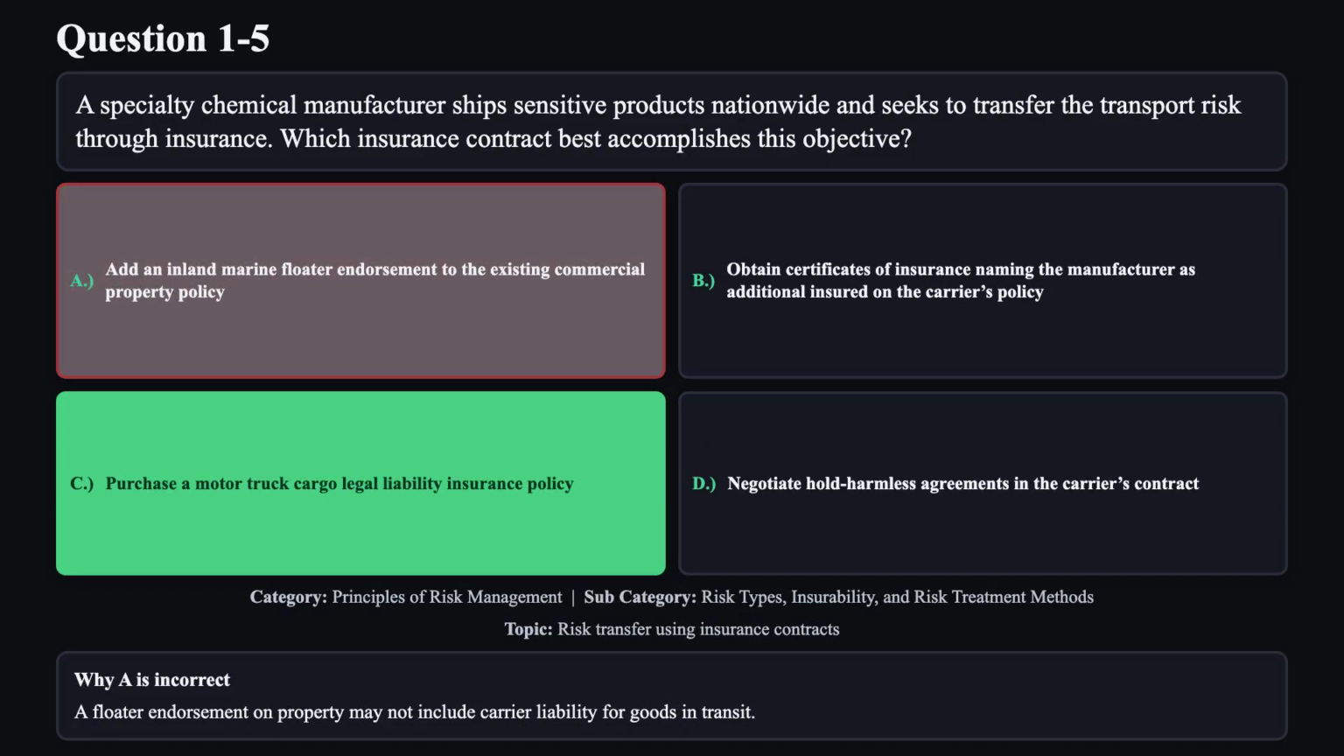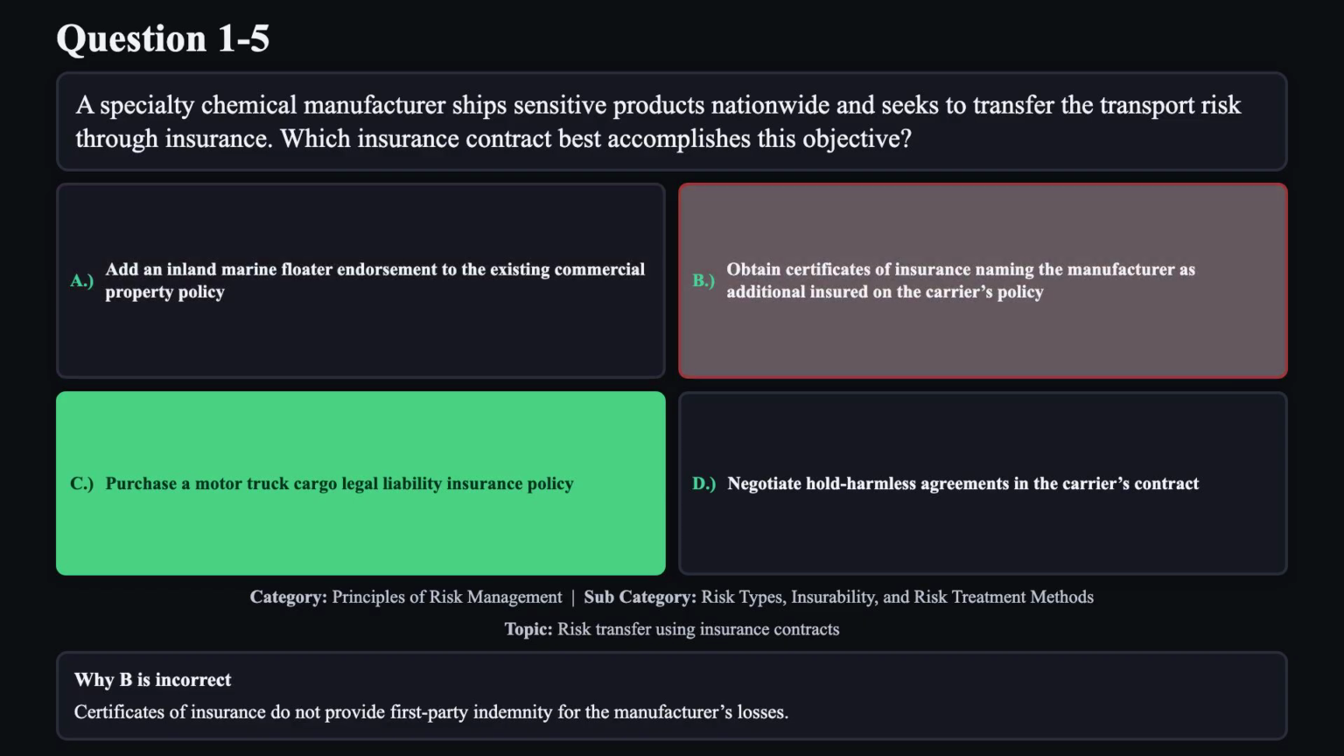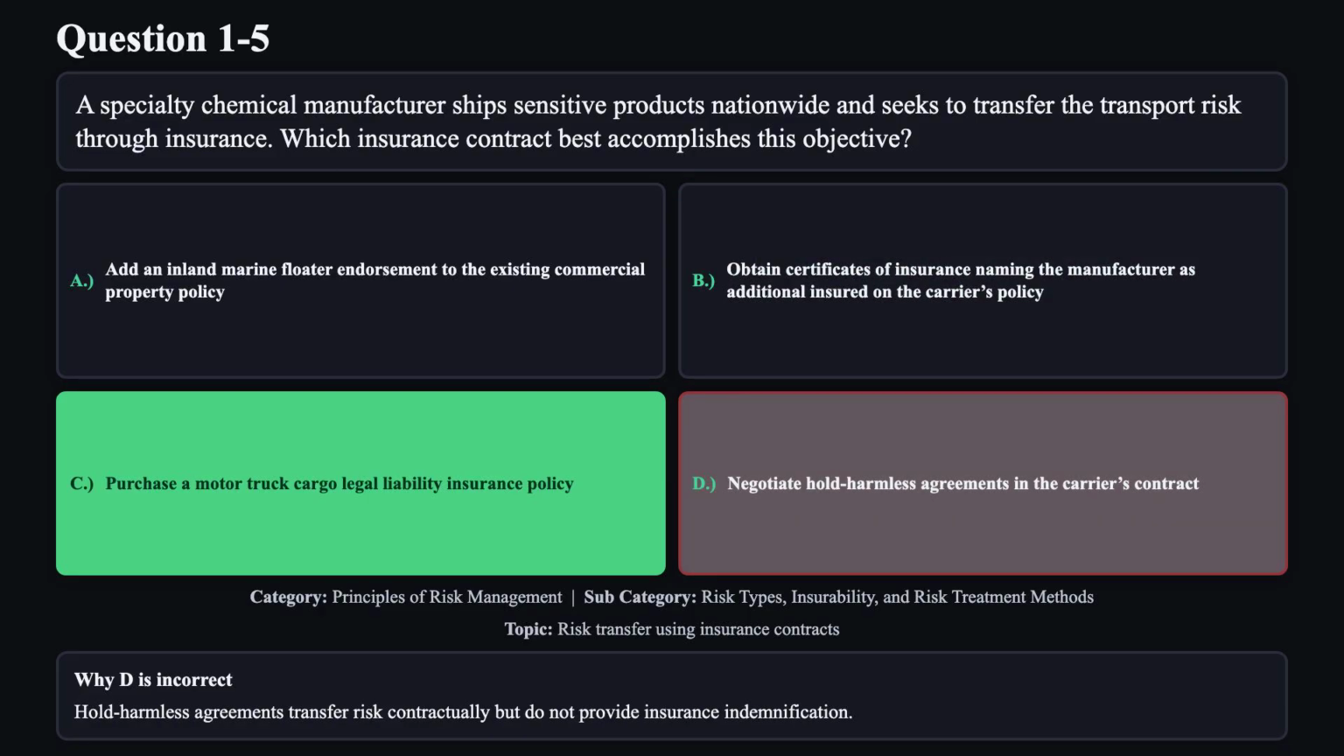Reason A is not correct. A floater endorsement on property may not include carrier liability for goods in transit. Reason B is not correct. Certificates of insurance do not provide first-party indemnity for the manufacturer's losses. Reason D is not correct. Hold harmless agreements transfer risk contractually but do not provide insurance indemnification.